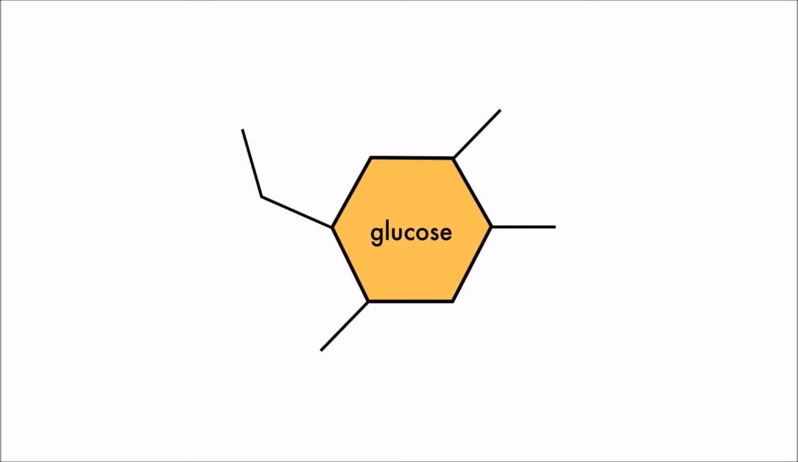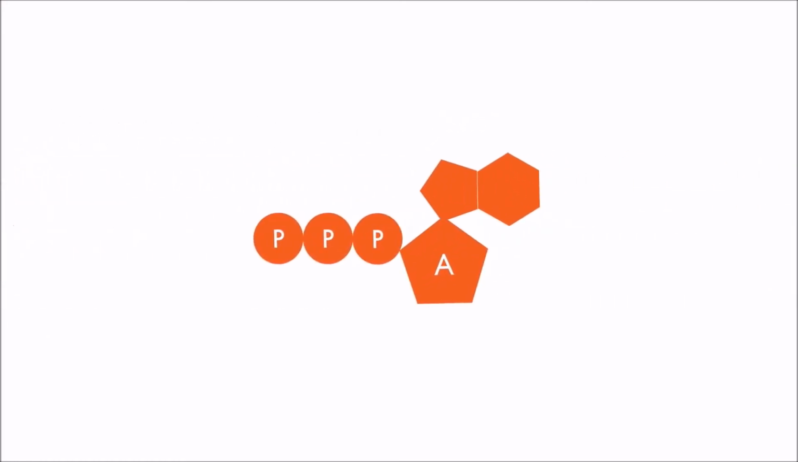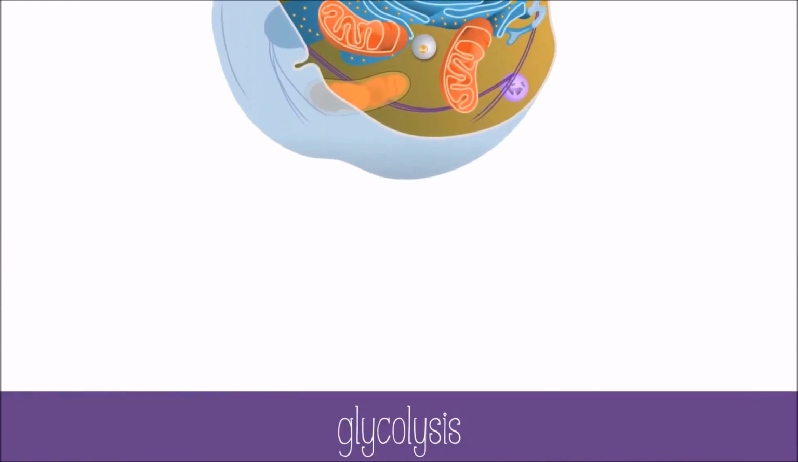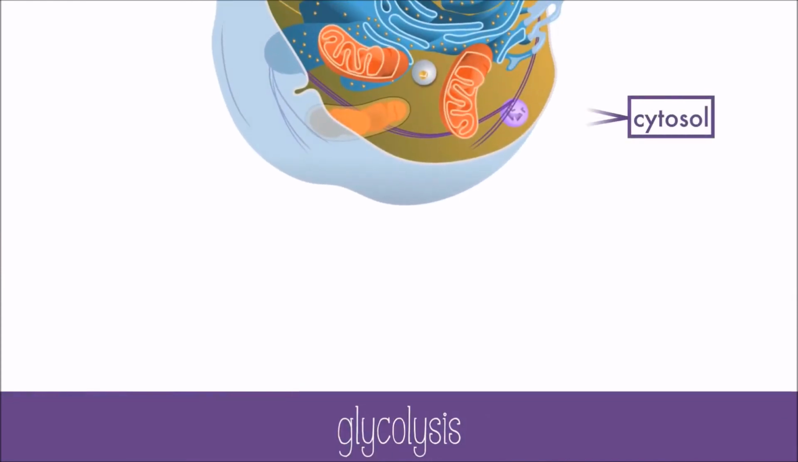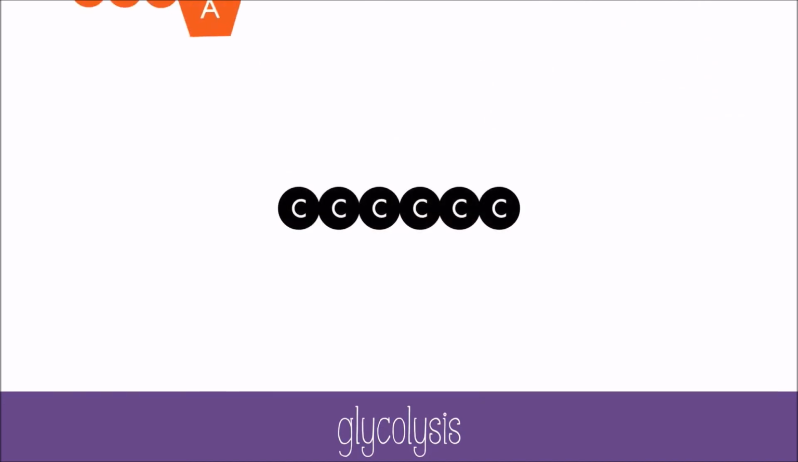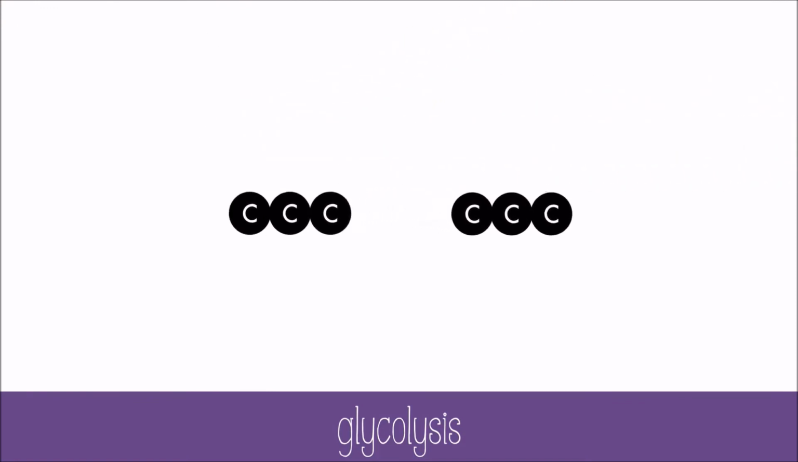The cell needs to be able to harvest energy from glucose to get the usable energy, ATP. Whether oxygen is present or not, cells can always do glycolysis, which occurs in the fluid cytosol of the cell. No oxygen is needed for this. During glycolysis, the 6-carbon glucose molecule is broken in half and rearranged to make 2 pyruvic acid molecules.